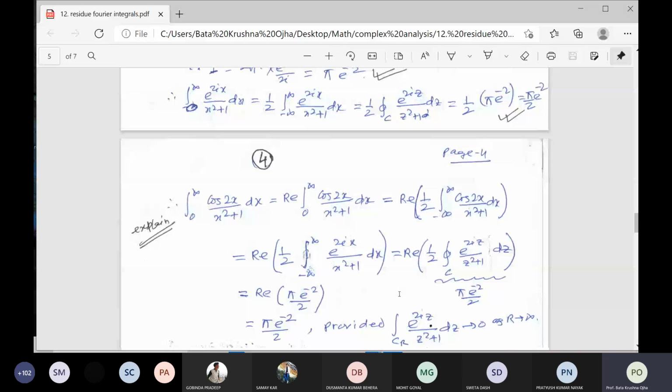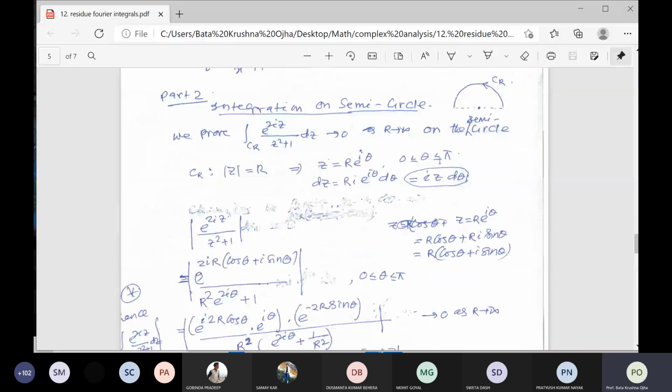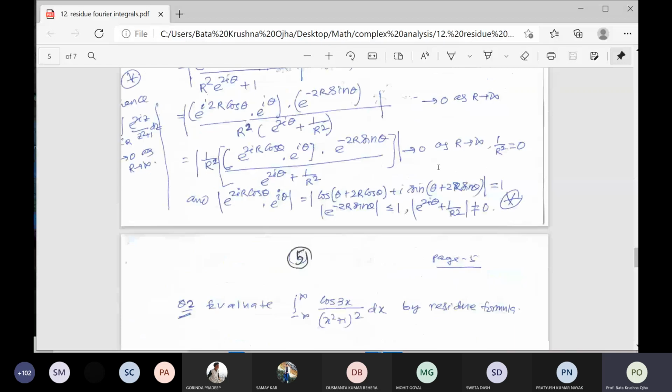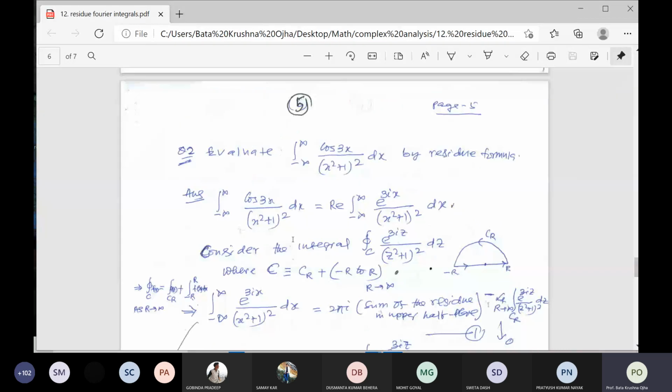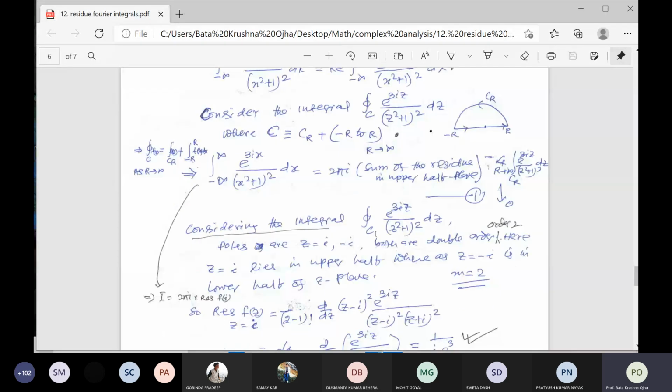Integral from minus infinity to infinity of cos 3x by x square plus 1 whole square dx by residue formula. By the same procedure, what will we do? You have to consider the contour integration of e to the 3iz by z square plus 1 whole square dz. Replace z by x. So integrate this, and since it is cos 3x, you equate the real part of your answer. By the same procedure, the pole at i is a double pole.